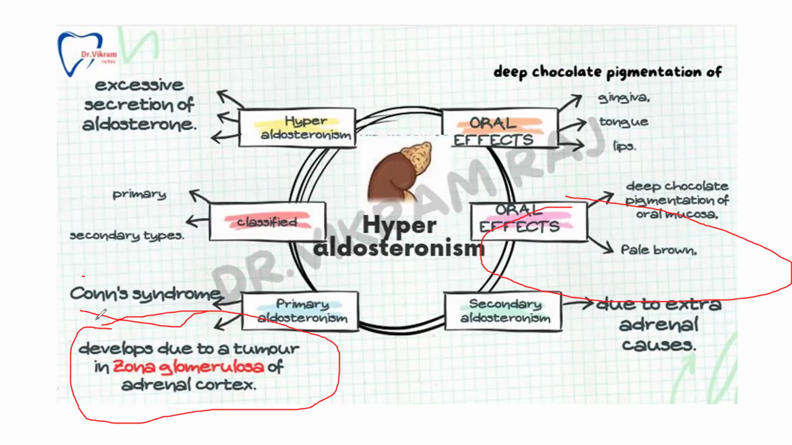The oral effects are deep chocolate pigmentation of the oral mucosa, and pale brown is seen. The gingiva also has deep chocolate pigmentation, and it is seen on the tongue and also on the lips.